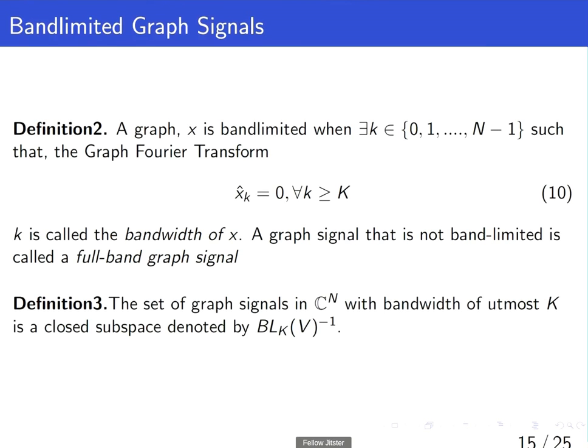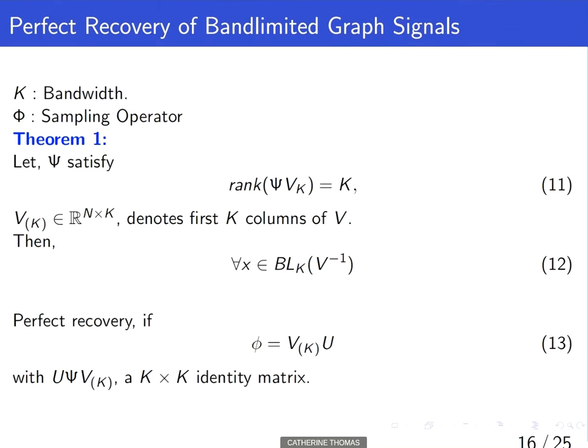Definition 3. The set of graph signals in C^N with bandwidth of at most K is a closed subspace denoted by BL_K(V inverse). Perfect recovery of band-limited graph signals. Theorem 1 deals with the perfect recovery of band-limited graph signals.